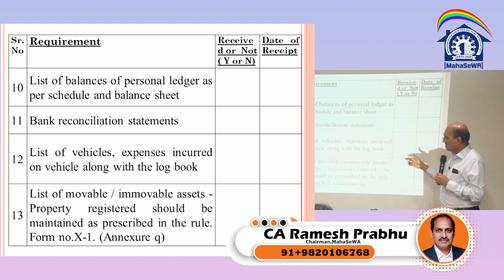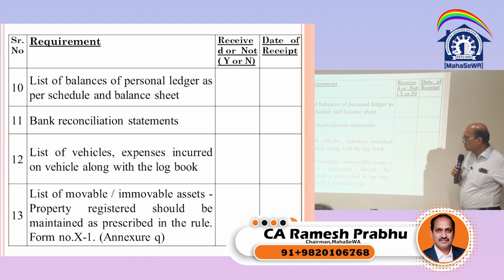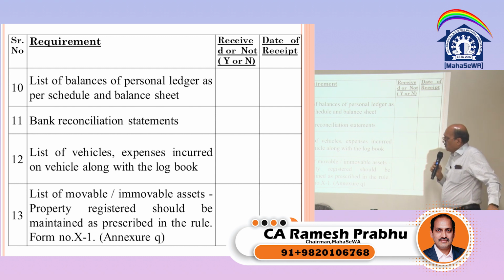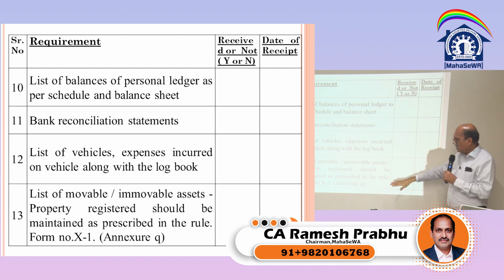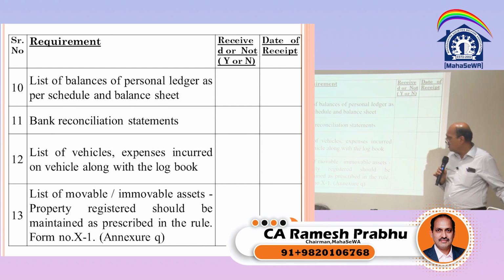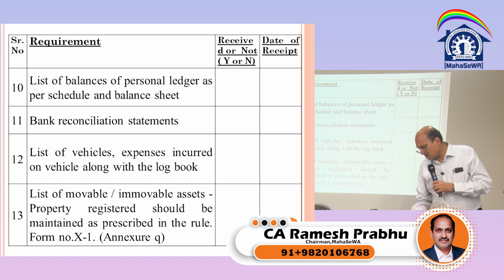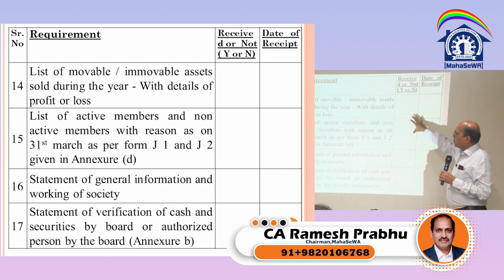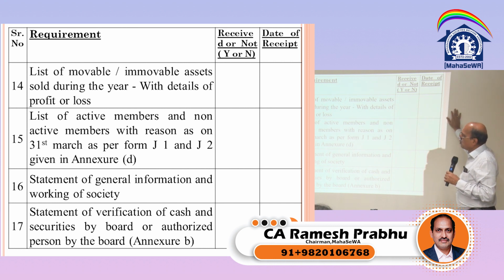List of vehicle expenses incurred along with the logbook. Of course, in a housing society we do not have that list of vehicles and expenses incurred on that, so you can ignore that. List of movable and immovable property: yes, there is a form Q, we can go with that form Q and obtain the list of movable and immovable property. There can be computers, chairs, furniture, or immovable property like flats, society office, land and building. List of movable and immovable property sold during the year: if there is any sale, scrap sale or anything, if there is a resolution, and the amount incurred.